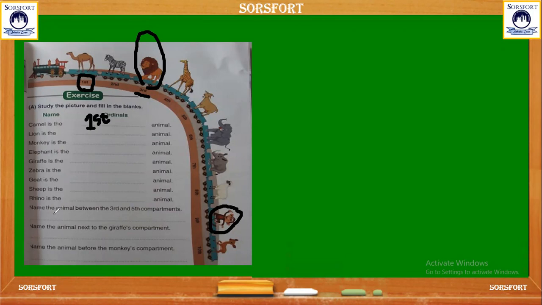Now see the next question. Name the animal between the third and fifth compartments. In the third and fifth compartments, we need to write the animal name. So in the third compartment, who is there? Lion. And in the fifth compartment, who is there? Goat is there. Got it? Name the animals next to the giraffe compartment. Where is the giraffe? After the giraffe, next to the giraffe compartment, goat is there. So like this, you need to do this exercise.